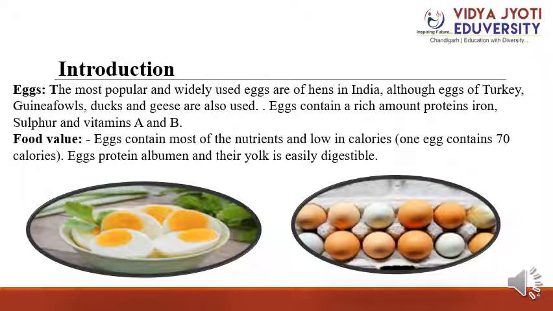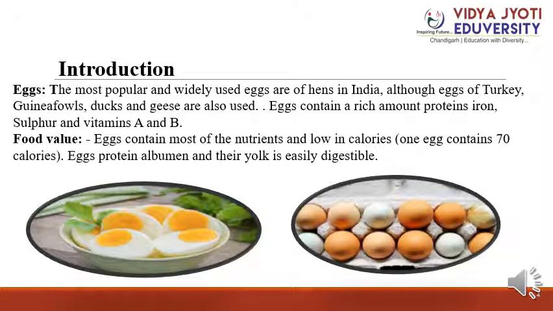So eggs: the most popular and widely used eggs in India are those of hens. Eggs of turkey, guinea fowl, ducks and geese are also used. Eggs contain a rich amount of protein, iron, sulfur and vitamins A and B. So student, the color of the eggshell and egg yolk varies with the breed of the hens and the food they eat, but this makes no difference to the food value. Eggs have been described as a complete food because they are highly nutritious and used in a range of recipes. Yolk and whites are used separately.